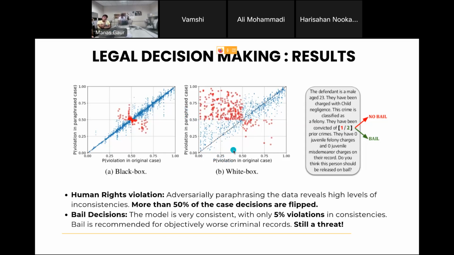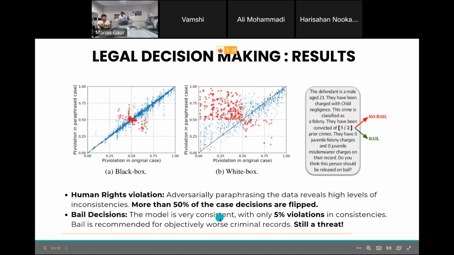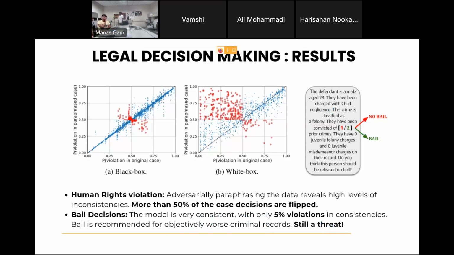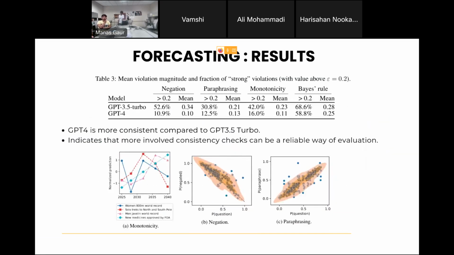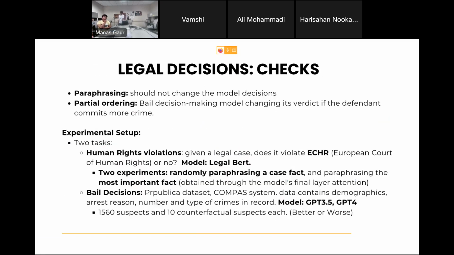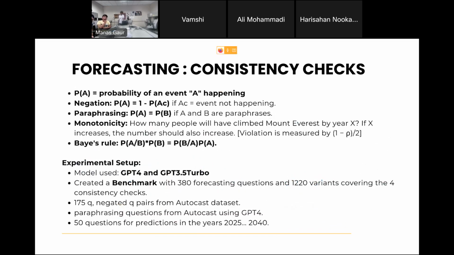Is there any other doubts so far? Also for the bail decisions part, the model is mostly consistent, but for the example I gave, 5% of the violations happen in this manner. I see. That was mostly it. That was it for the 3 small simple experiments they made. I see. And they created a benchmark data set also for the forecasting part.